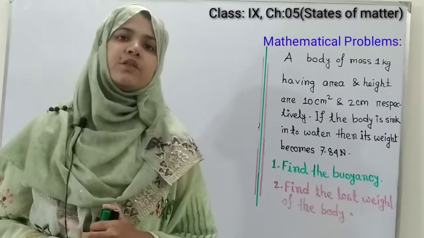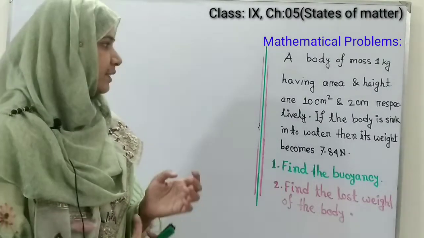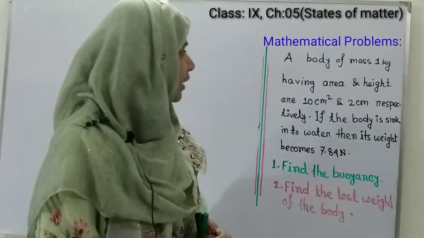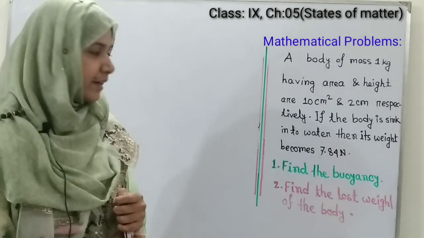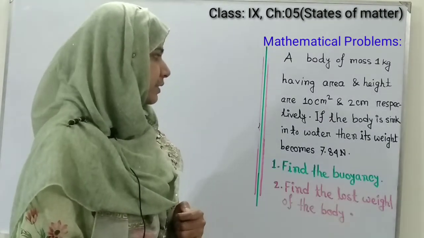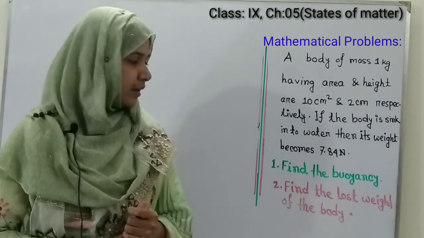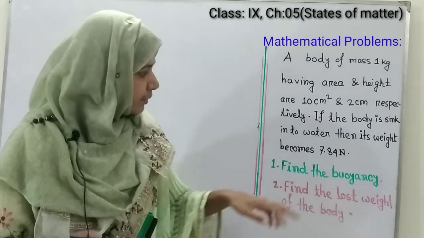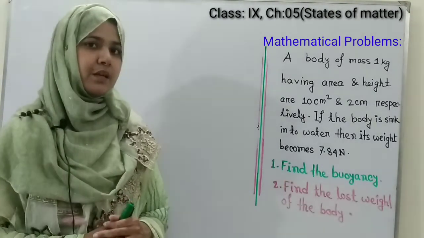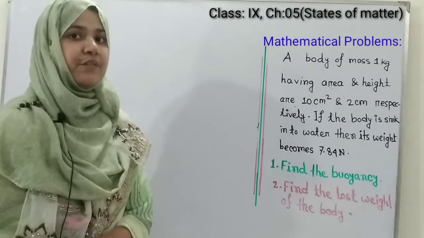Now we are going to calculate two maths. Firstly, you can see that there is an information or stem that a body of mass 1 kg having area and height are 10 cm square and 2 cm respectively. If the body is sunk into water, then its weight becomes 7.84 Newton. Our first question is find the buoyancy. Here is the given information.